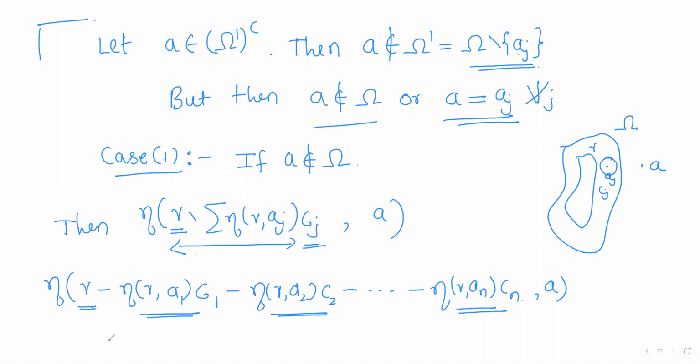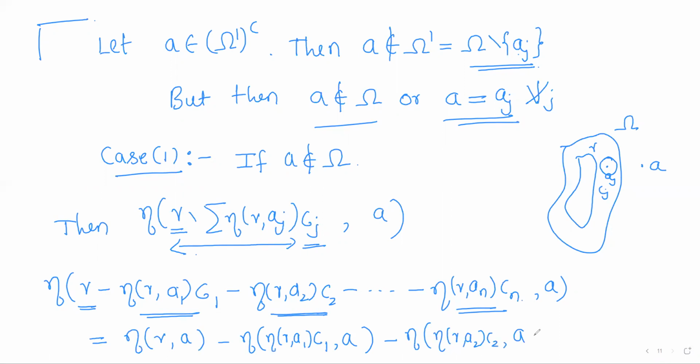So I have to split the index now. So index of A with respect to gamma minus index of A with respect to this curve. So eta gamma A1 into C1, minus index of A with respect to eta gamma A2 into C2, like this, and so on, minus eta gamma an Cn, with respect to this index.